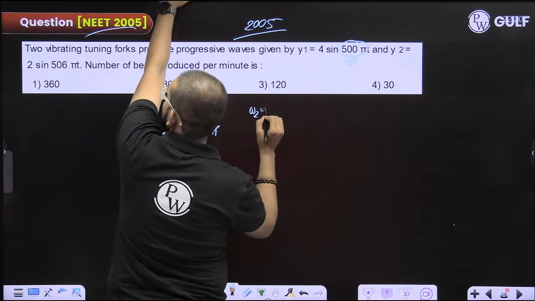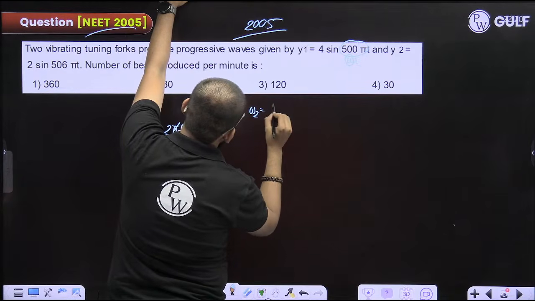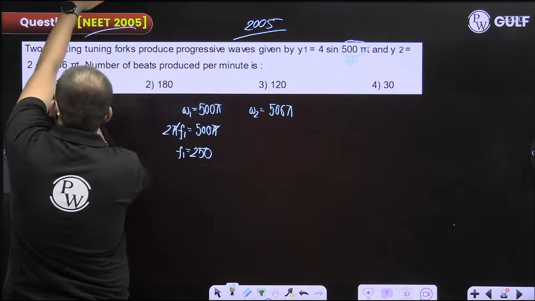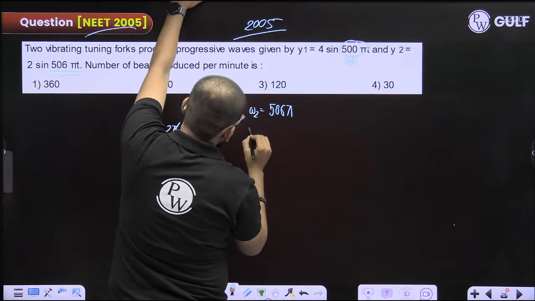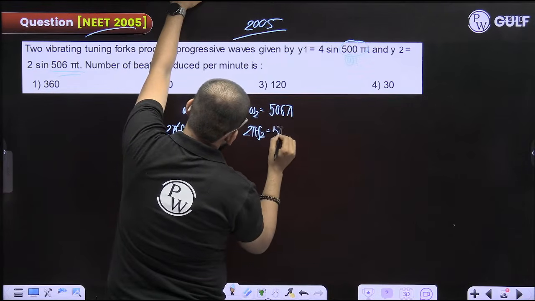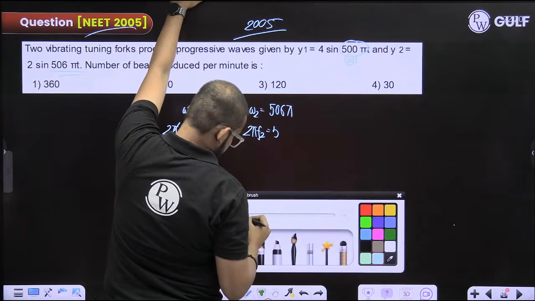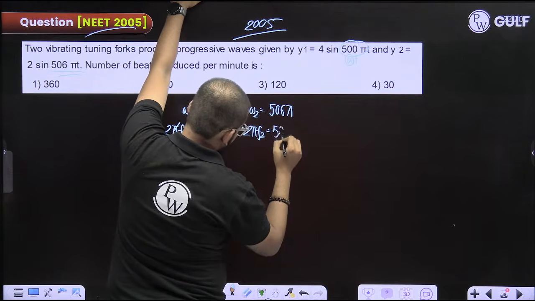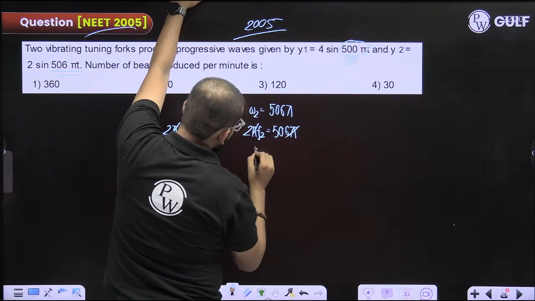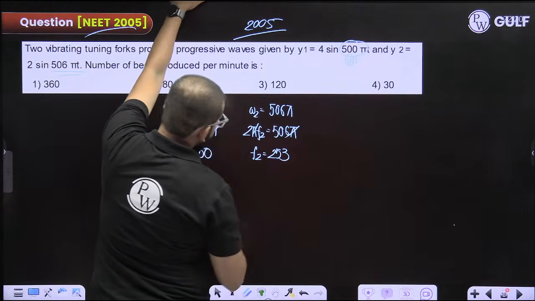Omega 2 is how much? 506 pi. Again comparing it with this, it is 2 pi into f2, 506 pi. Pi and pi get cancelled out. f2 you would be getting as 253. Fine.